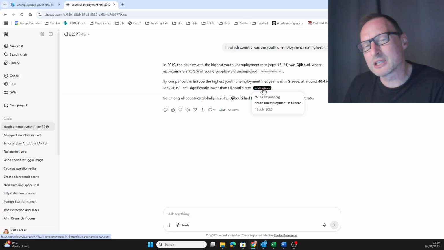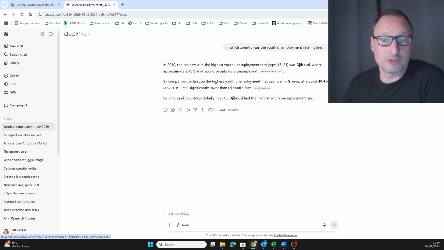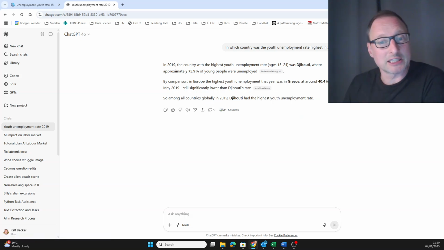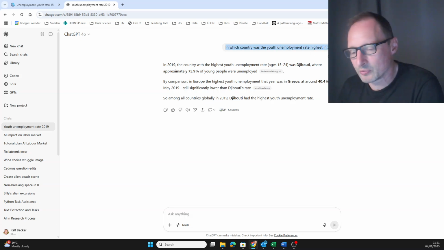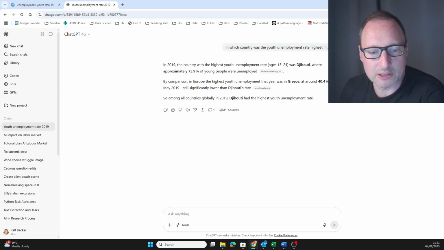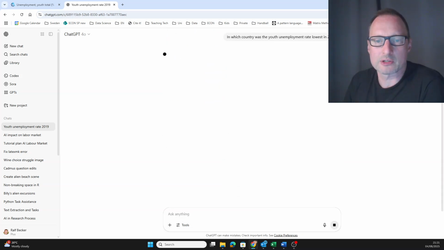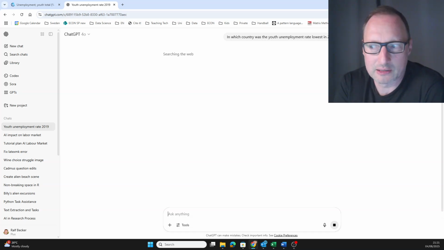Now, Wikipedia is not really a data source. You could check in Wikipedia where that information comes from. Okay, so don't say ChatGPT or Wikipedia is the data source. All right, so you need to dig down to who actually provides the data. So we could now also ask the question, in which country was the youth unemployment rate lowest? Okay, so we would expect Qatar as an answer.